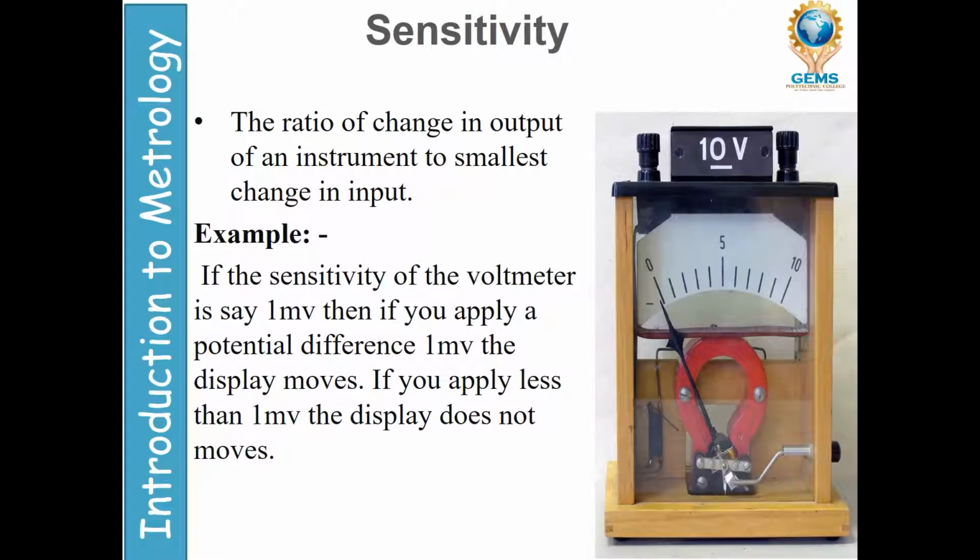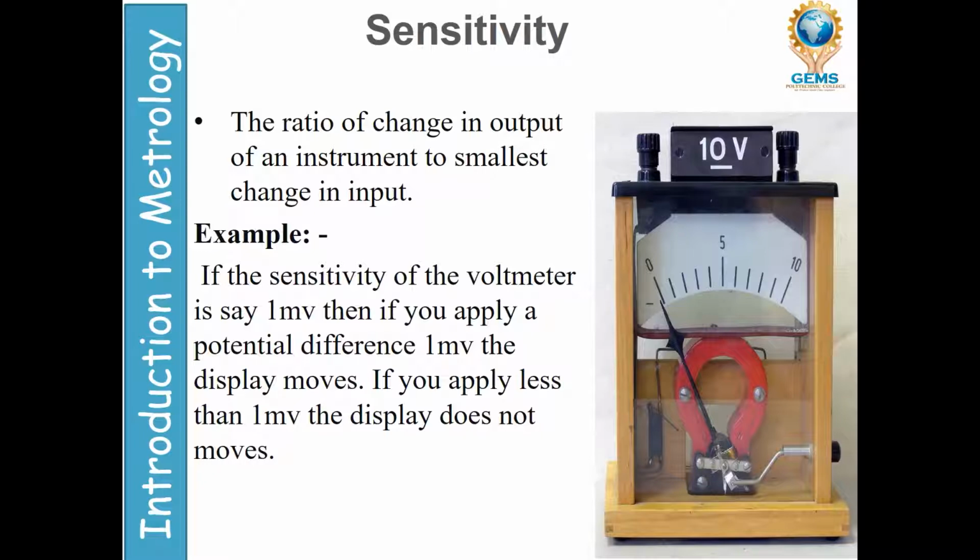Sensitivity. What is sensitivity? The ratio of change in output of an instrument to the smallest change in input. Once again I am reading. The ratio of change in output of an instrument to the smallest change in input. If you give a smallest change in the input to the instrument, that will give a change in the output.